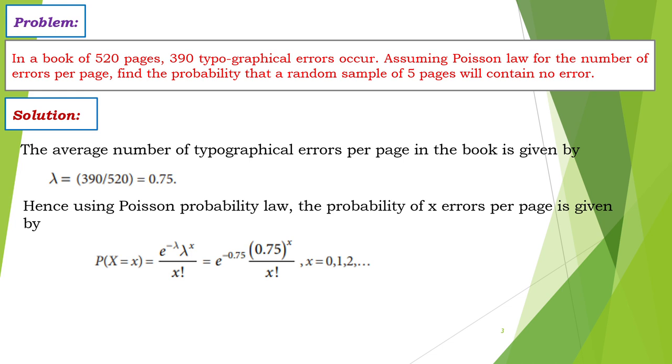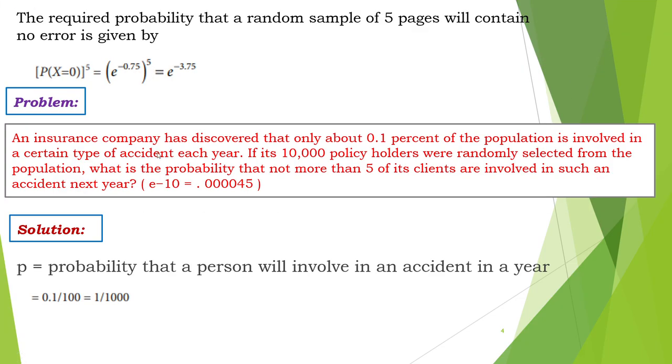Okay. So here, lambda is 0.75. The question is about no error. No error means what's our x value? The x value is 0. So substitute the x value in the Poisson distribution. We get the answer as e power minus 0.75. But the question is about no error in 5 pages. So we will multiply this probability 5 times. Otherwise, we will simply write it as (e power minus 0.75) whole power 5. So the final answer is e power minus 3.75.